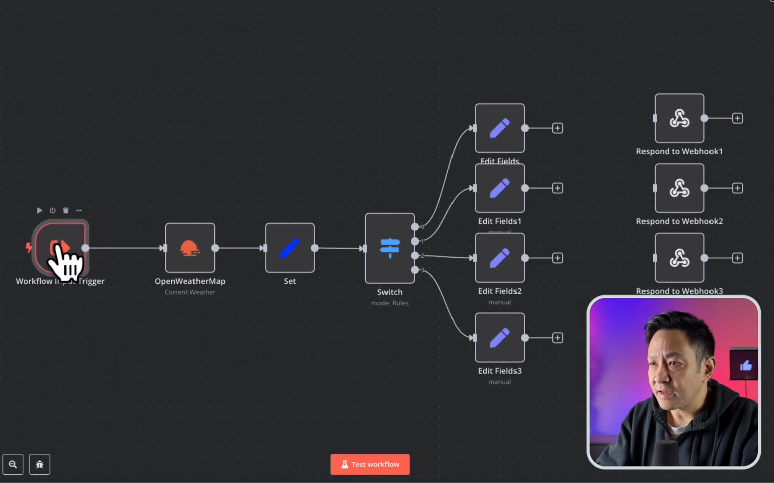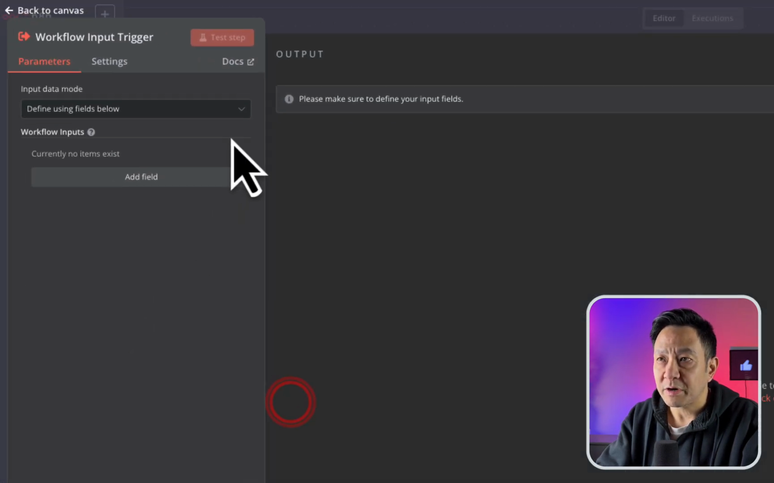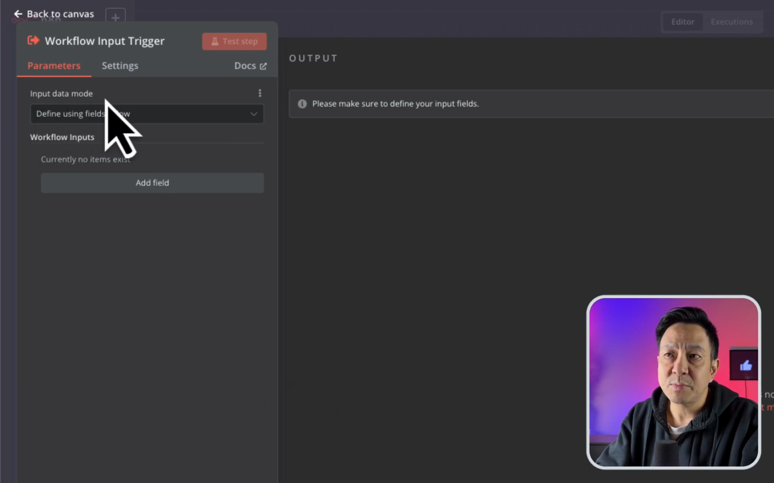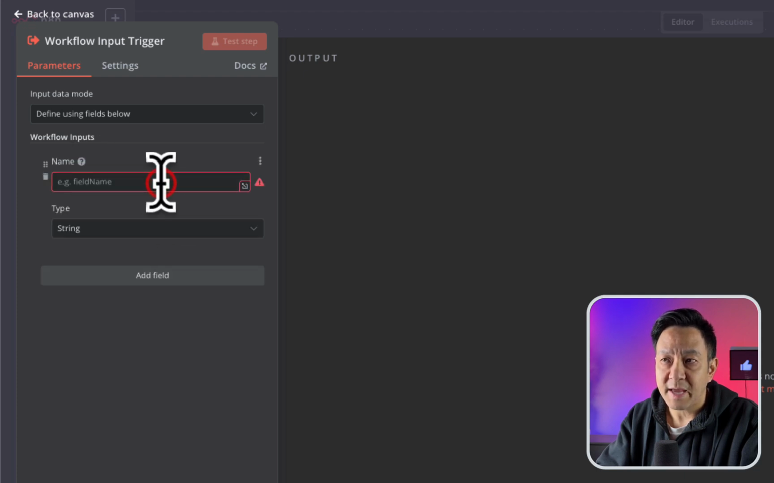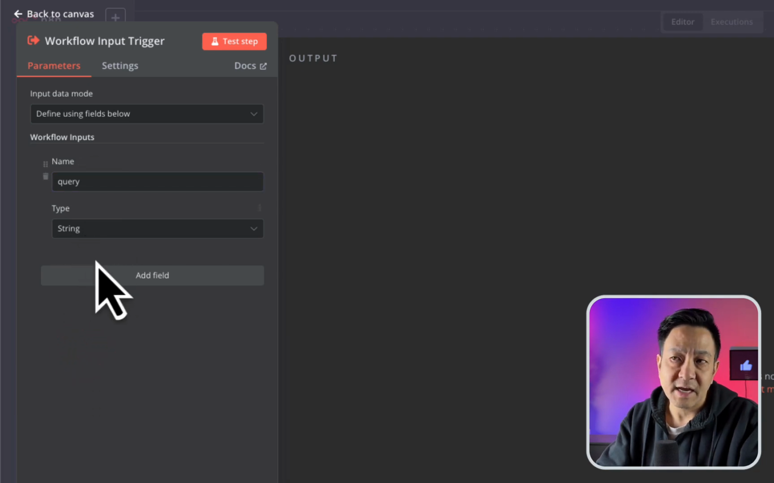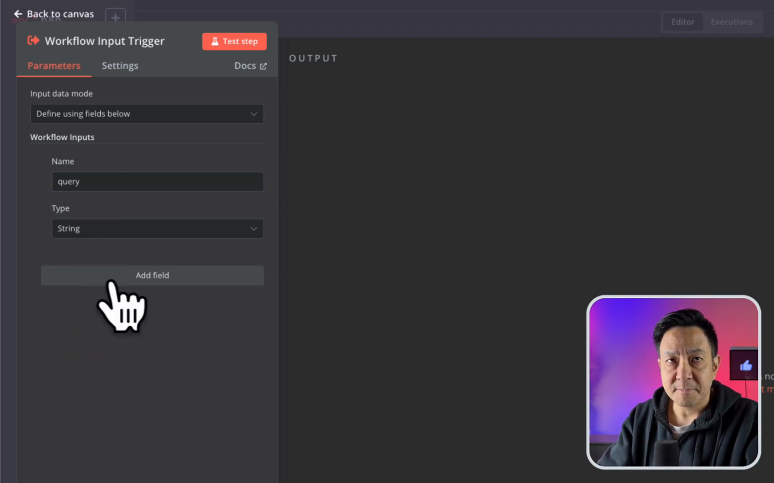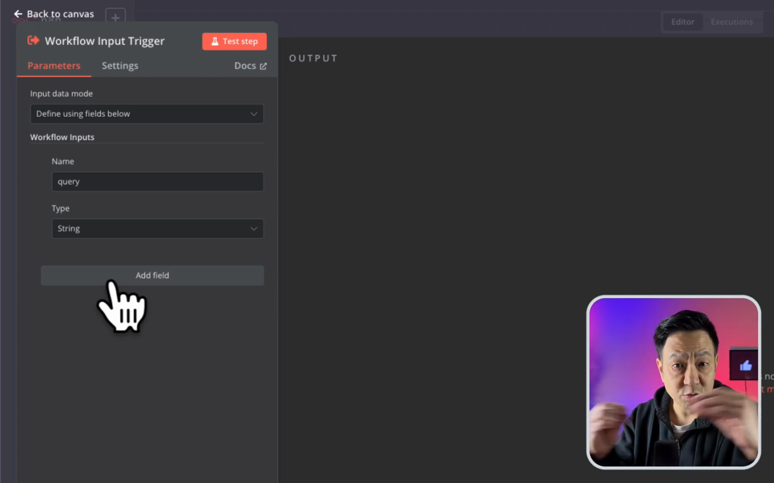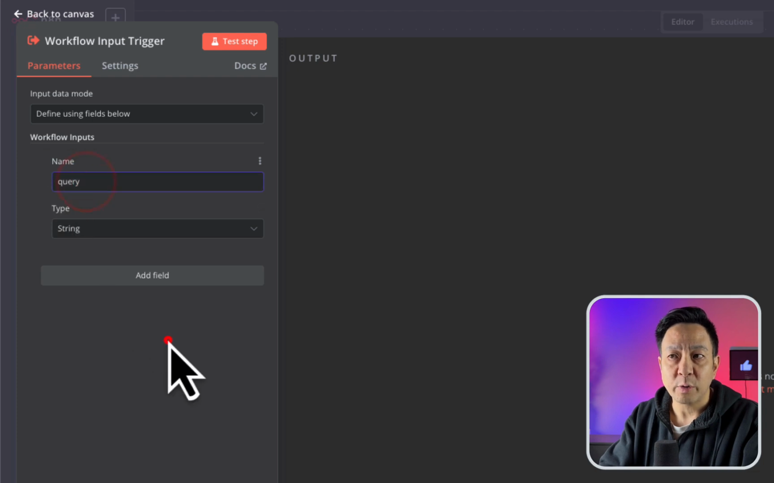And the last thing I actually need to do is edit the workflow input trigger here. You can see that it says input data mode, and it says define using the fields below. So I haven't added any fields, so I need to add one. In this case, I'm going to call that field query and leave it as type string, because the AI agent is going to send a query and it's going to be a string of text with some kind of request. I'm just going to call it query here.